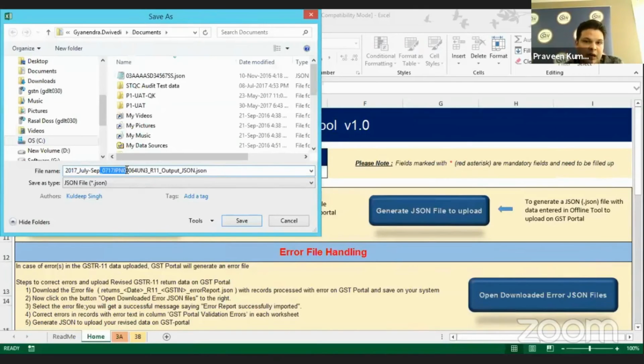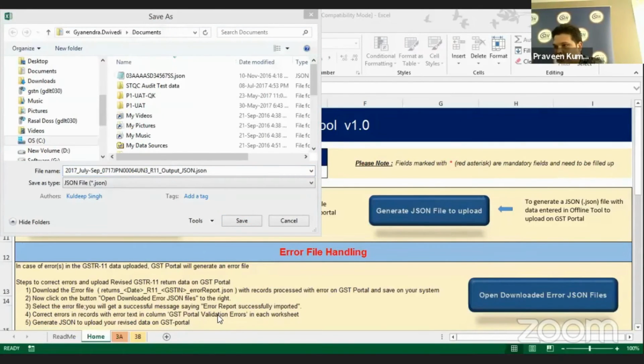Now I'll show you through the screens from where you have to go and from where you have to actually select and upload this file. So I'll be taking you through a different presentation for that one.